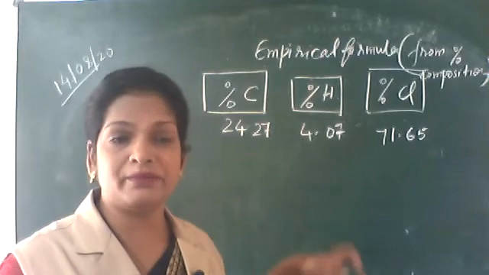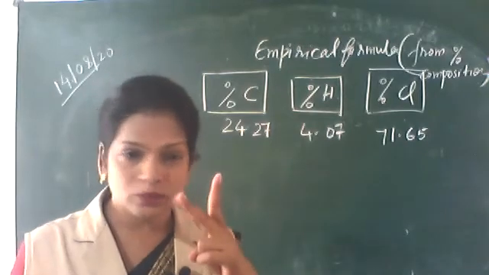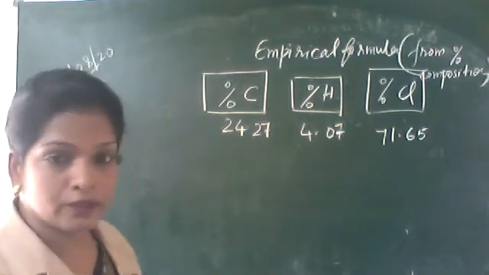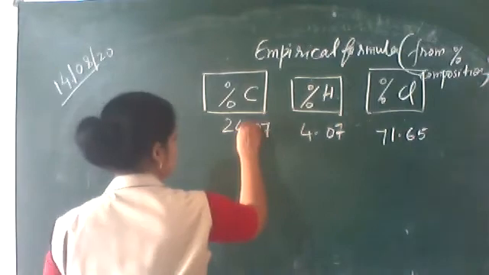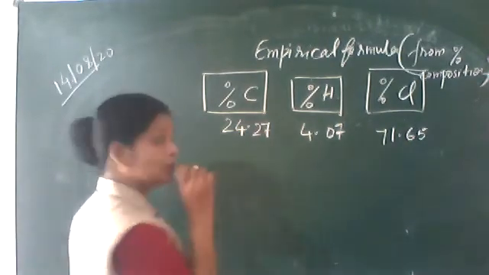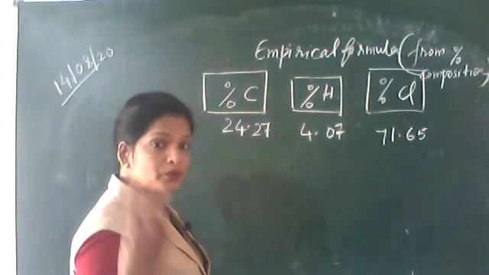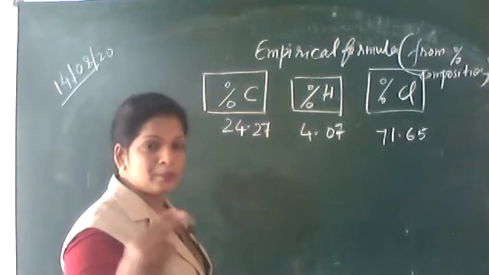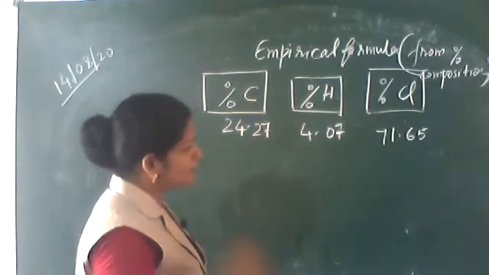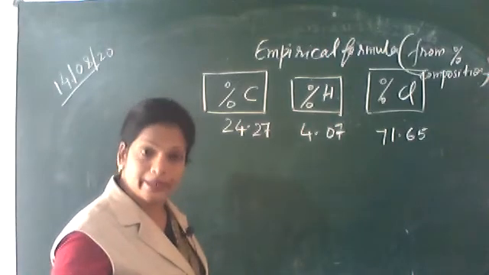How can you convert this weight into a number? I told you, for 12 grams you can put 1 for carbon, for 24 you can put 2. So what you have to do is divide each weight by the corresponding atomic mass.